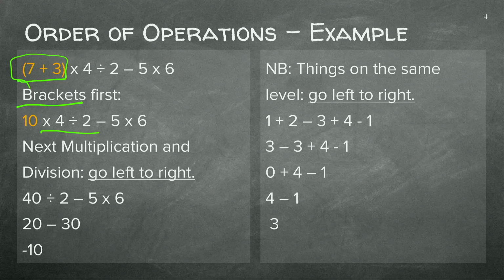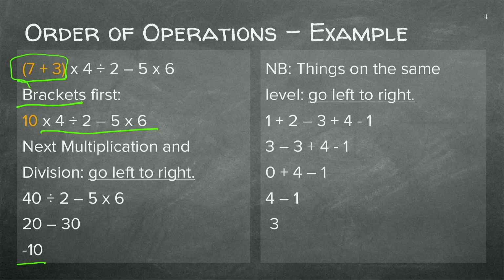And if they appear on the same line, we work from left to right. So 10 times 4 is 40, divided by 2, minus 5 times 6. So 40 divided by 2 is 20, minus, remember, multiplication before subtraction, 5 times 6, and then your answer is minus 10.